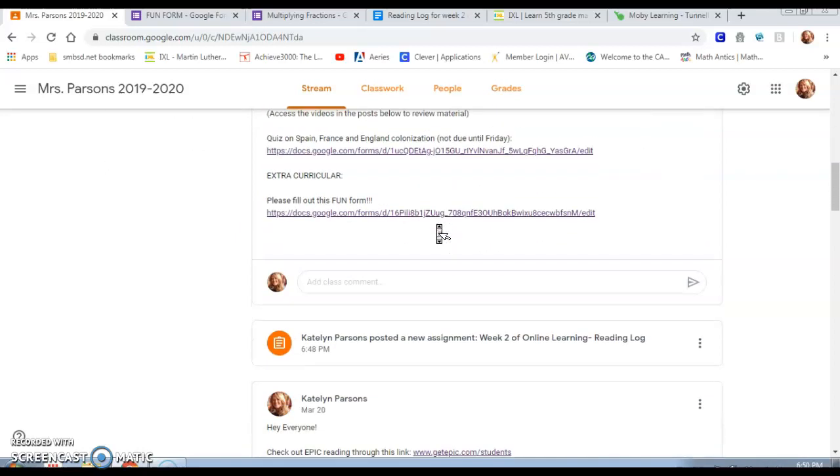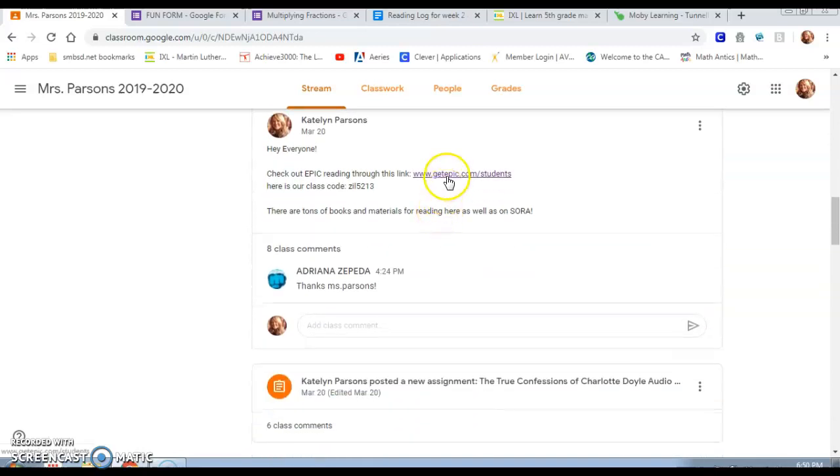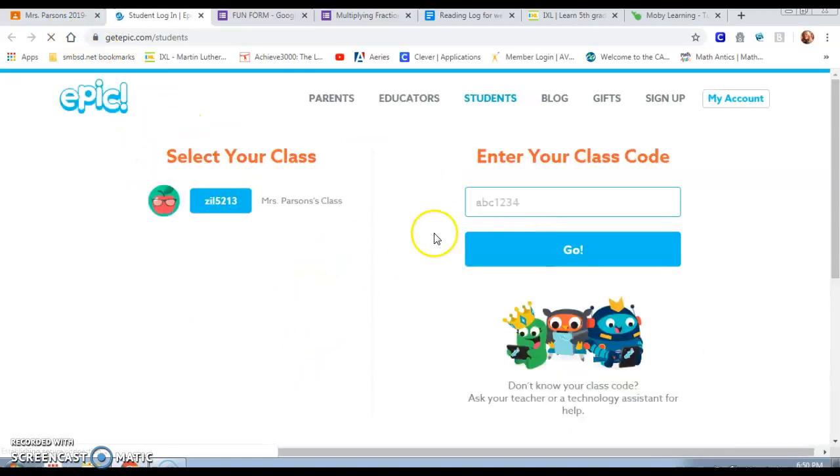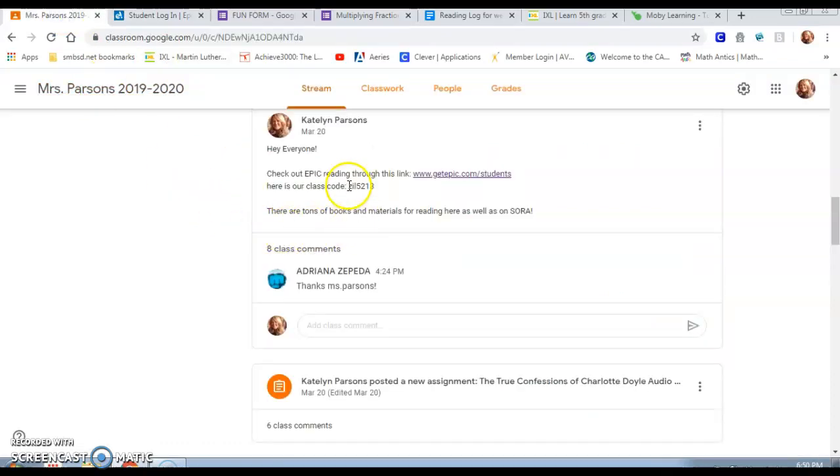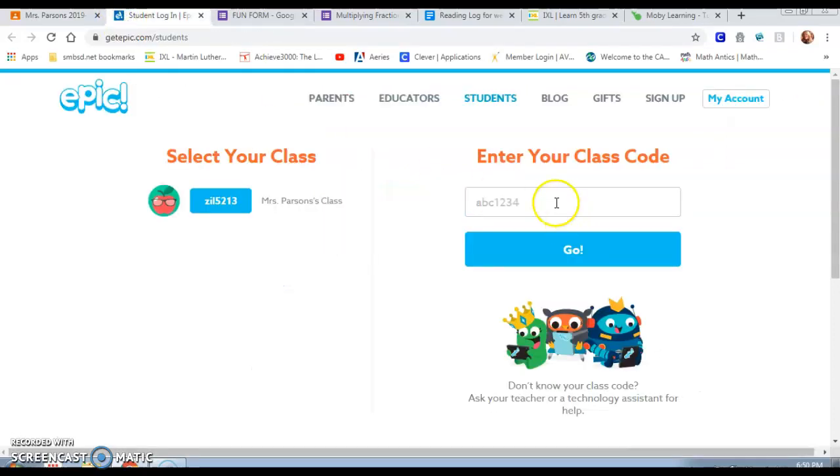So you're going to scroll down, and here is the link for Epic. You're going to click it open, and because this is the student link, it's going to ask for this code, which I've already punched in. If you don't know where it is, go back here before you ask me. You're going to highlight, control C to copy, and then you're going to go back here, click in, and control V, okay, and that pastes it in.